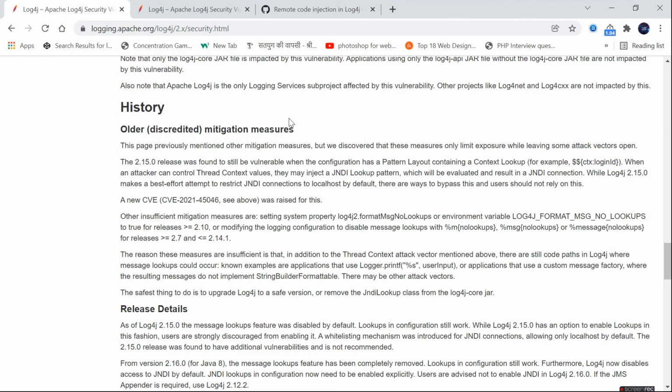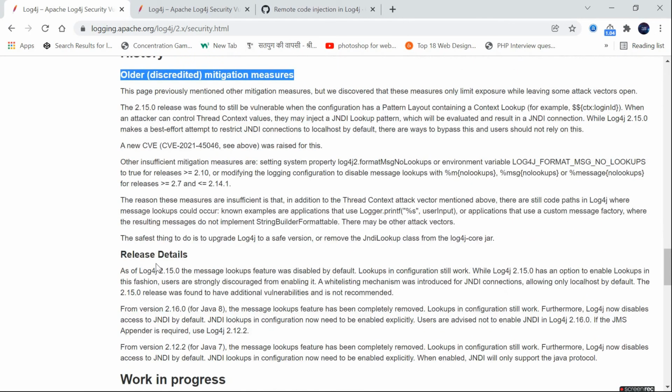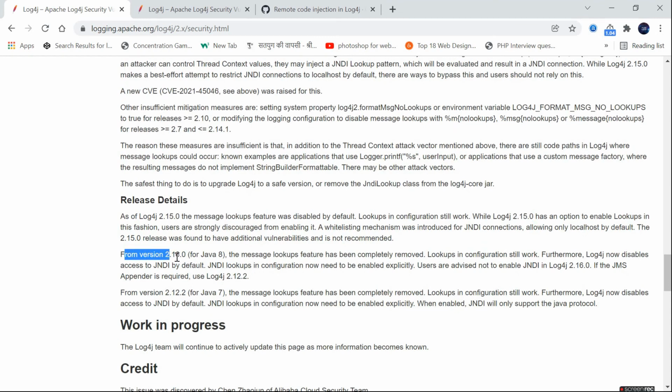See here, the website has a mitigation measures section, and here in the release details for 2.15, the message lookup feature was disabled by default. Okay, they disabled it in 2.15, and from version 2.16 for Java 8, the message lookup feature has been completely removed.